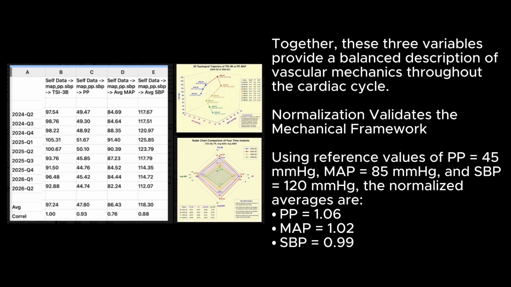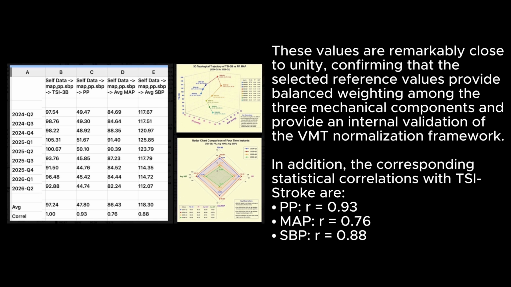Normalization validates the mechanical framework. Using reference values of PP equals 45 mmHg, MAP equals 85 mmHg, and SBP equals 120 mmHg, the normalized averages are PP equals 1.06, MAP equals 1.02, SBP equals 0.99. These values are remarkably close to unity, confirming that the selected reference values provide balanced weighting among the three mechanical components and provide an internal validation of the VMT normalization framework.